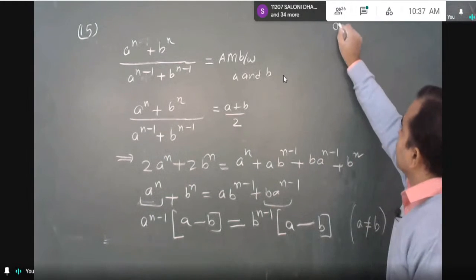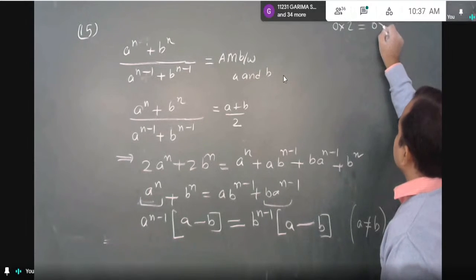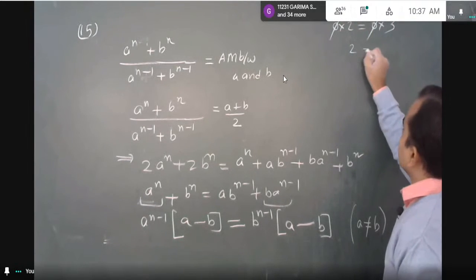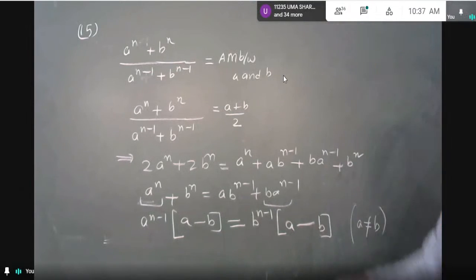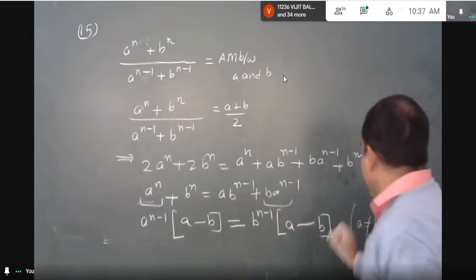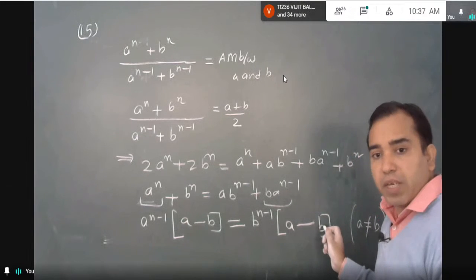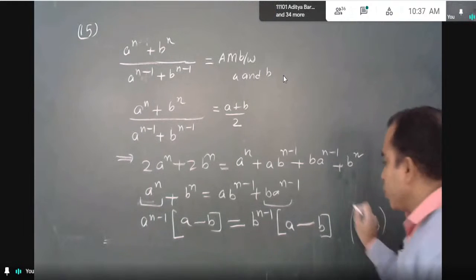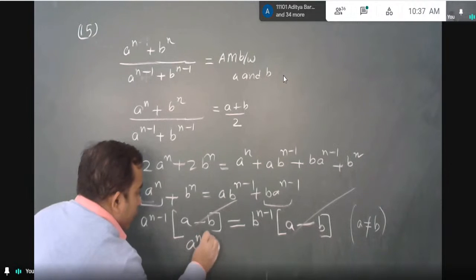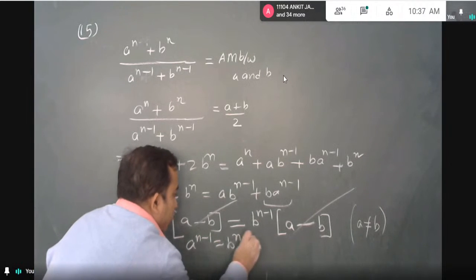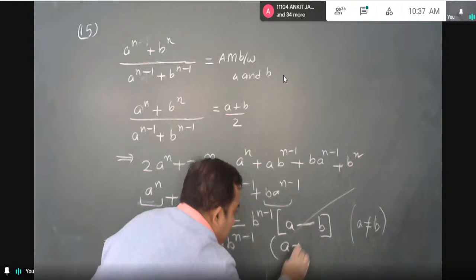Otherwise you will get absurd equations. If cancellation of 0 is allowed, then anything can be proved. So cancellation of 0 is not allowed, right? Division of 0 by 0 is not valid actually. But here it will be valid because a is not equal to b, so a minus b is a non-zero quantity. Cancel it, and as you cancel, you get aⁿ⁻¹ equal to bⁿ⁻¹, and at the same time a is not equal to b.